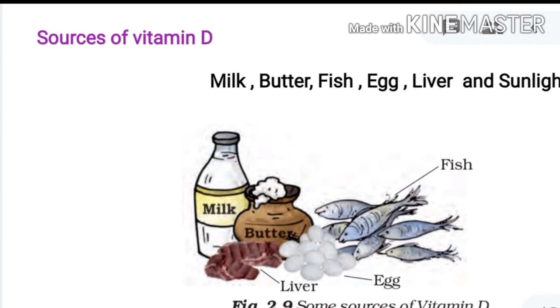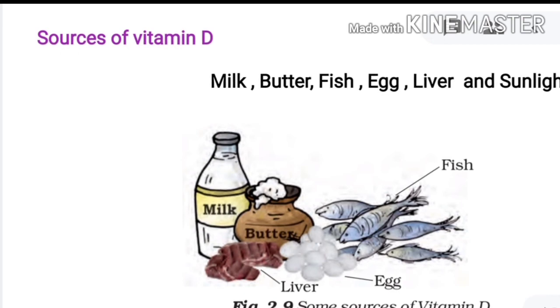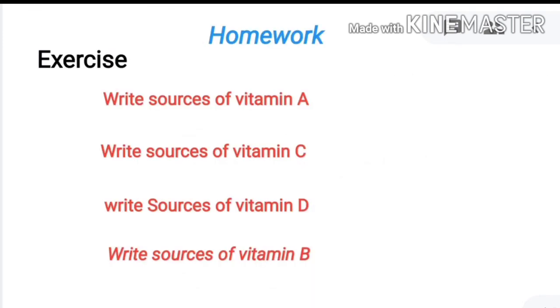We get it without any cost from sunlight. So we have discussed the various sources of vitamins A, B, C and D.